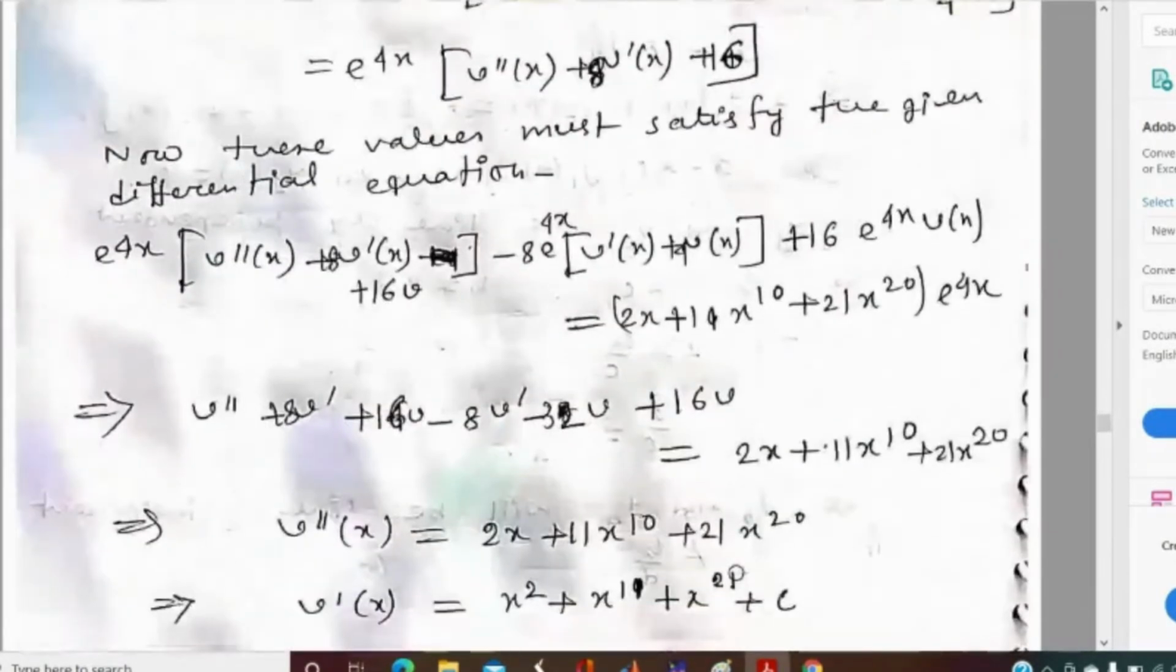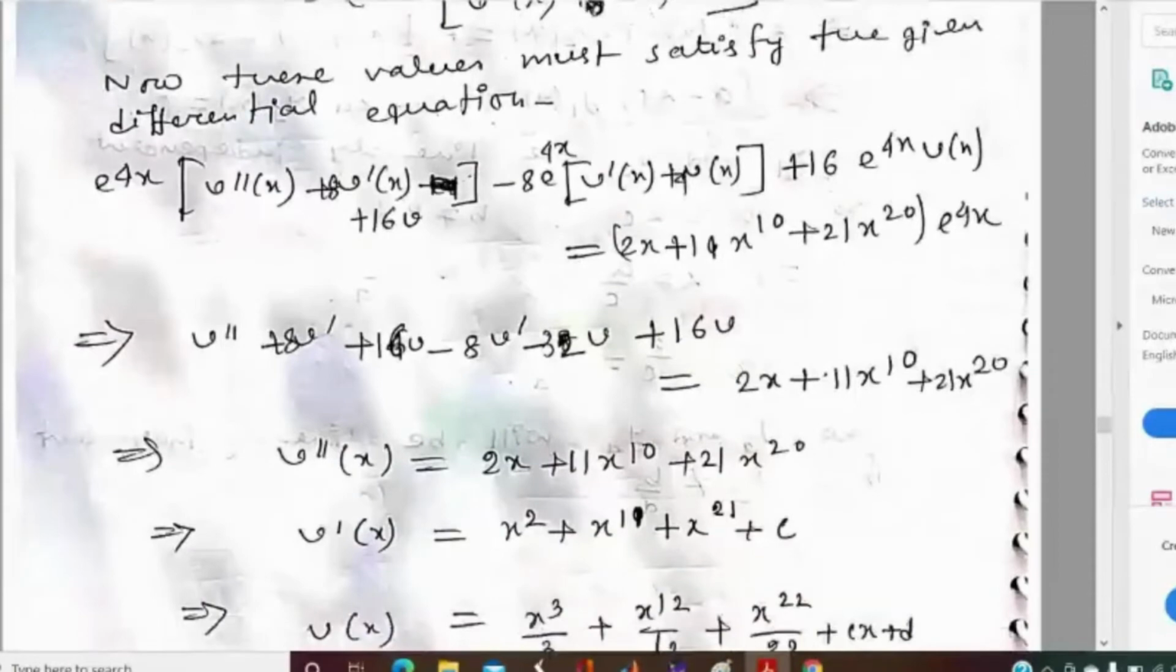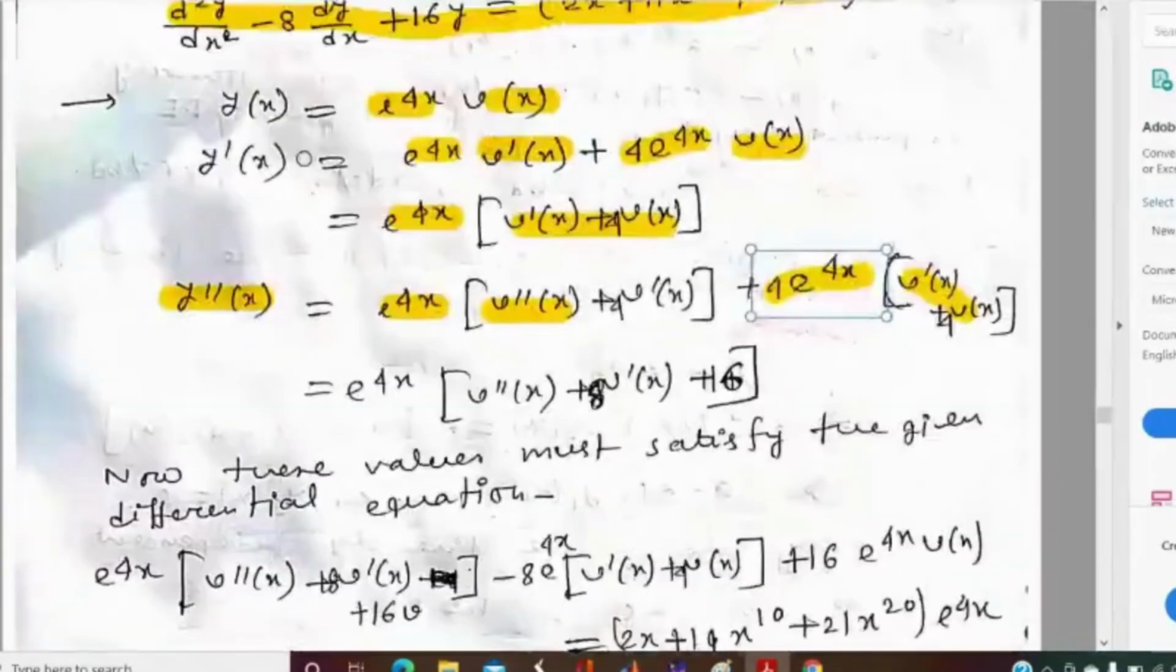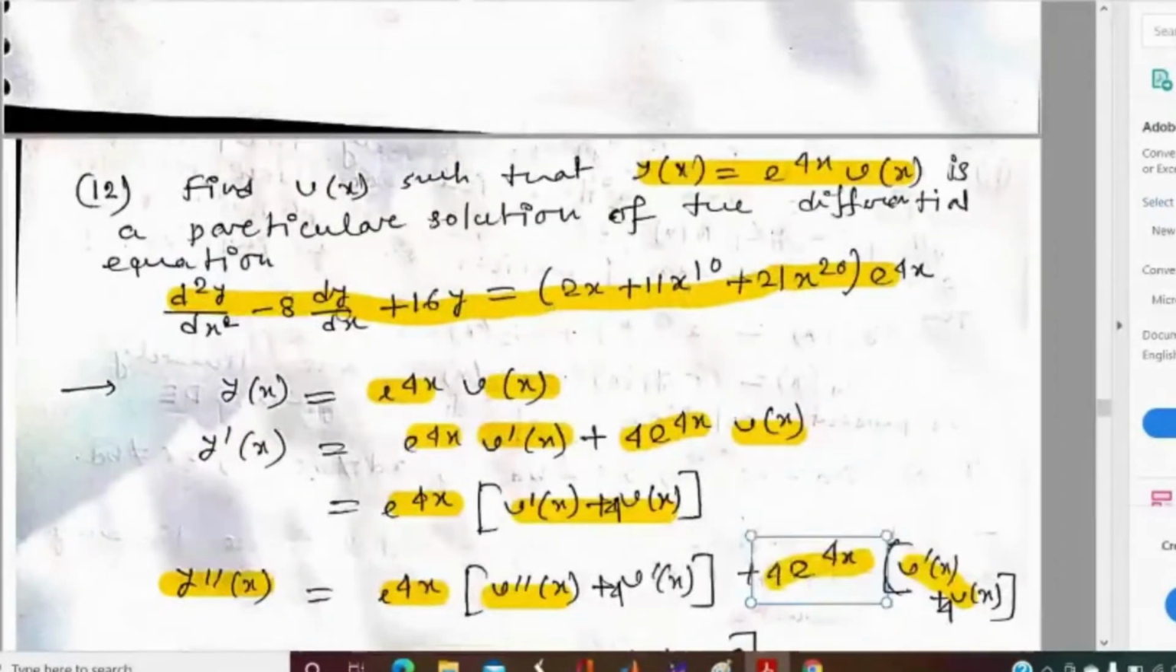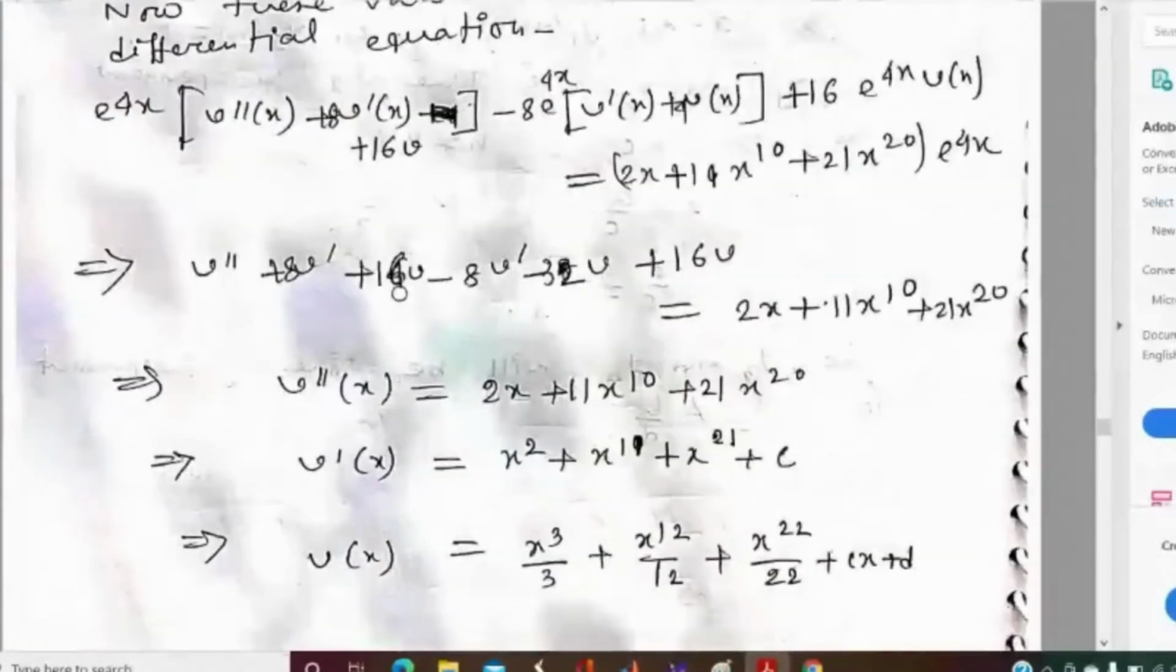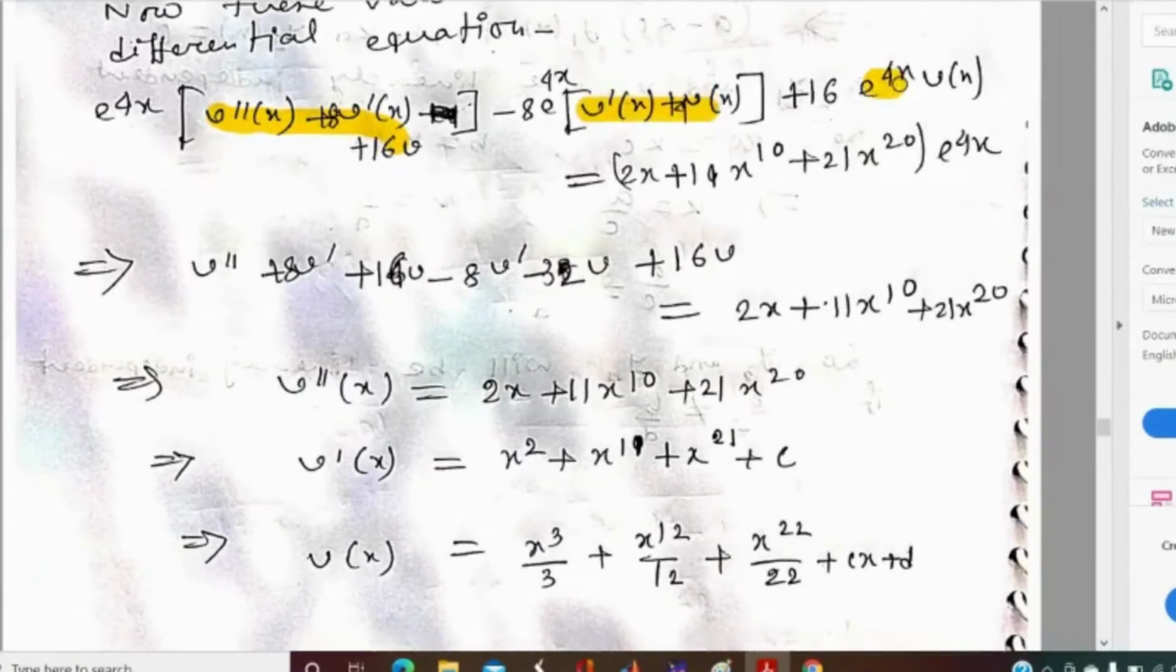Now if we substitute the values in the given differential equation, that is, in this equation, we will get this. Here we are just substituting the value of y double dash, here y dash, and here y.